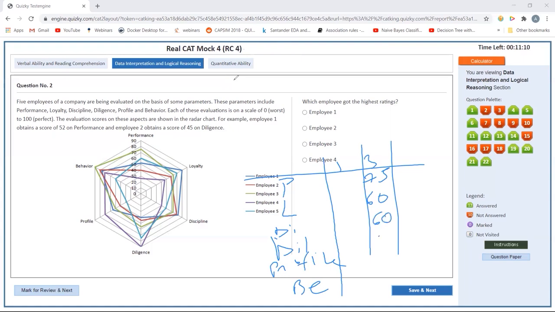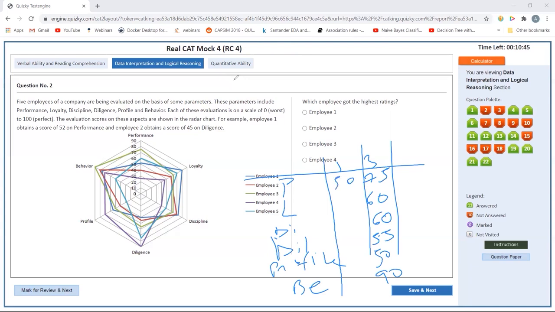Diligence, probably 55, less than this. Profile is almost exactly 50. And behavior I can say probably 90.